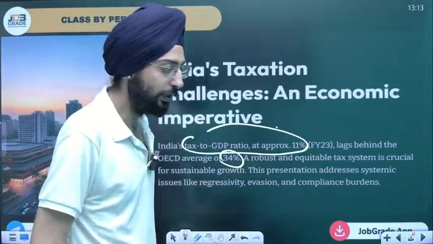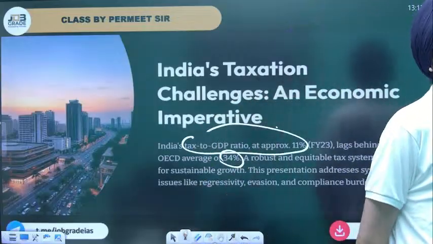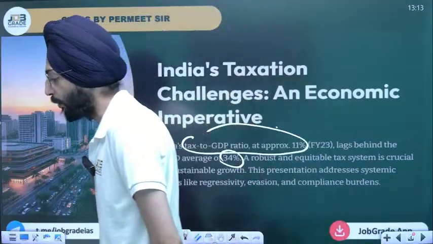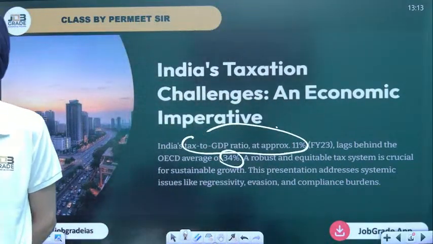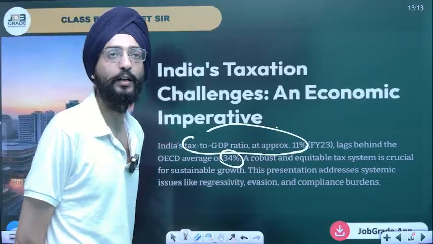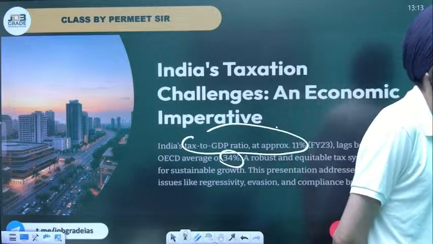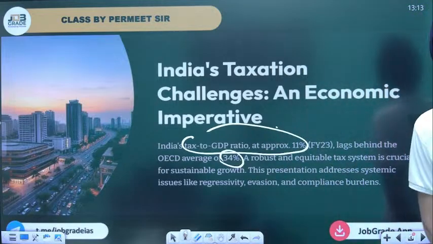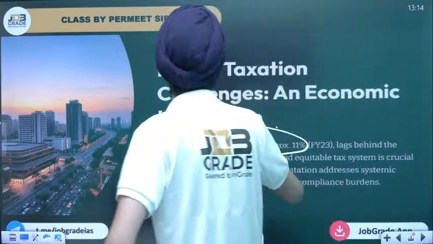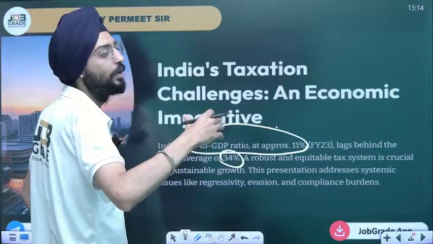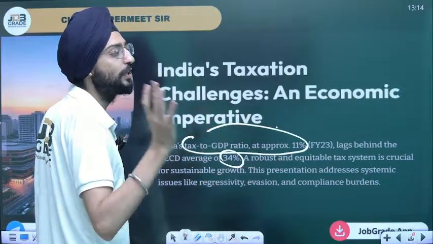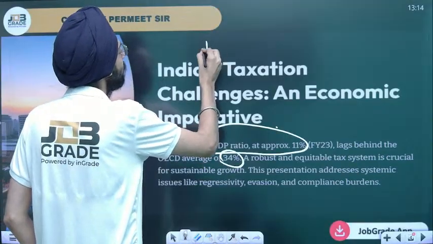Let me tell you one other thing. Earlier there was a lot of burden from IRS officers. They were corrupt and put a lot of what we call tax terrorism on people. You know the Coffee Cafe Day owner, Siddhartha, committed suicide, and the reason was that a lot of tax officers were harassing him. That's called tax terrorism. So there has been a misalignment, something not going right within the system, be it from the payer side or the receiver side. The term is called tax terrorism.